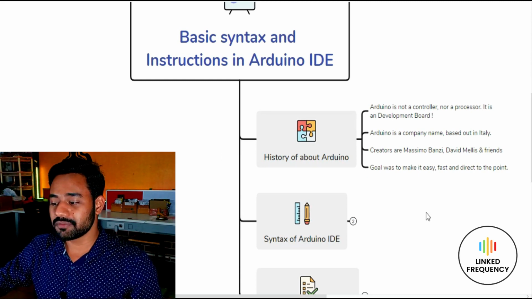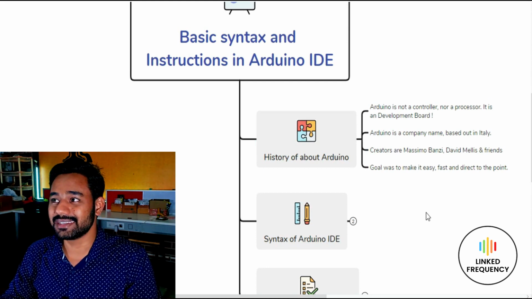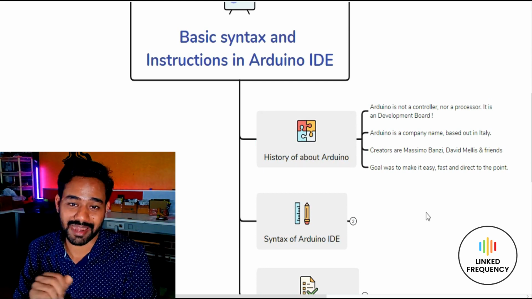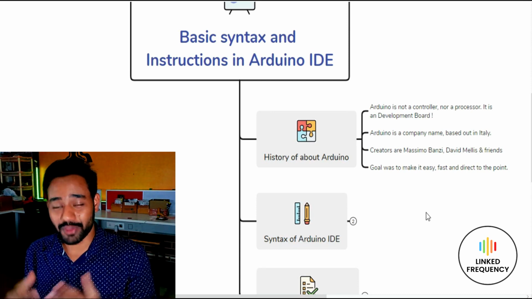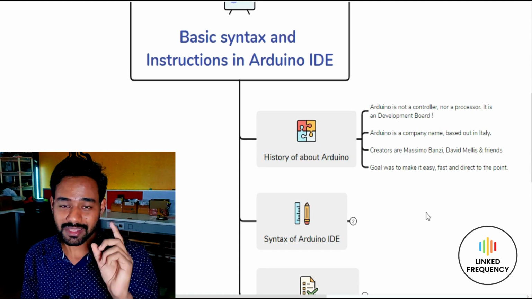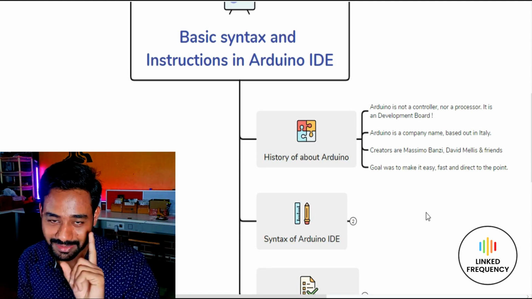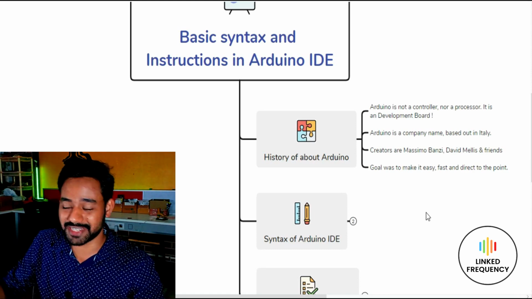And thereafter we must remember that Arduino is a company name based out of Italy actually, and there is a wonderful story behind this name. It is a bar and restaurant name in Italy. So if you are really interested to understand the story behind it, do remember lastly we have 2 assignments. Watch until that particular assignment and complete it. I'm very sure you will enjoy the entire process.